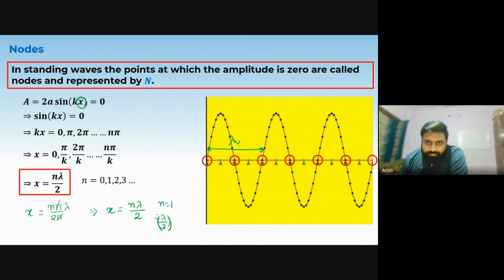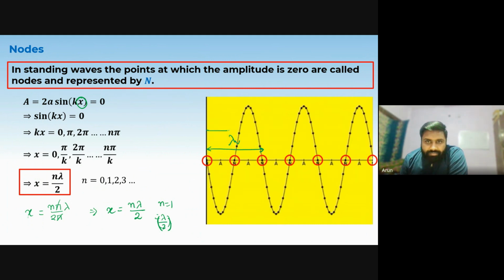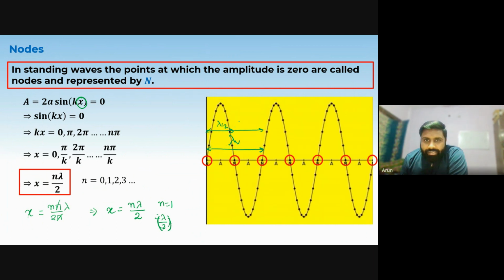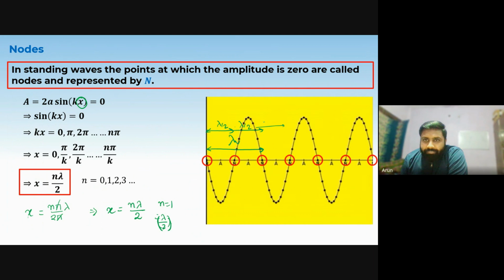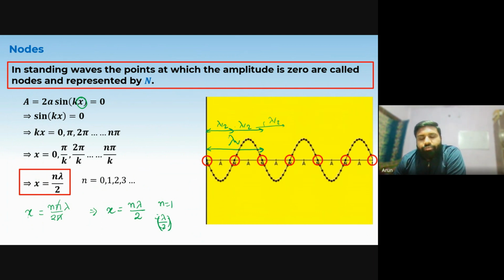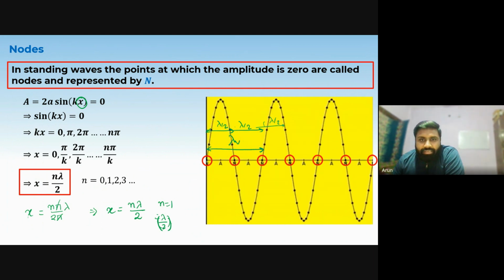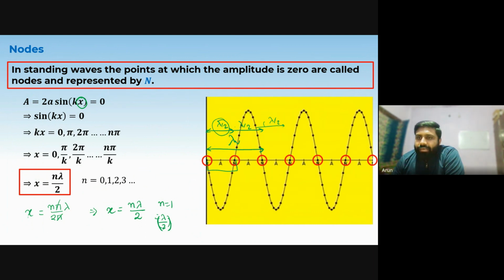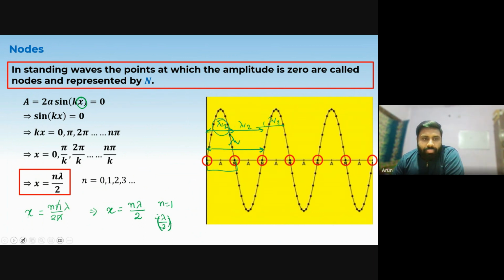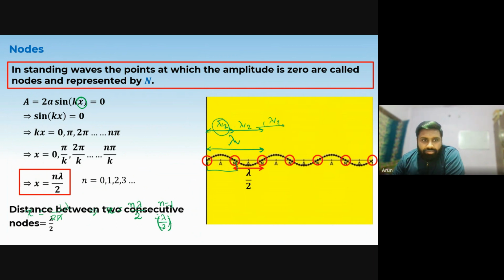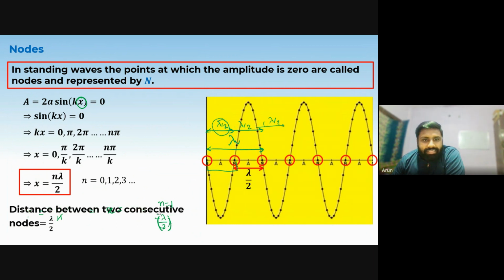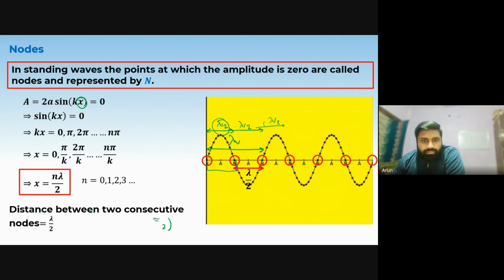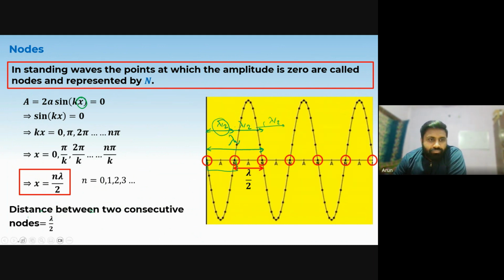The next node is again at lambda by 2, again at lambda by 2. So between any two nodes, there will be a path difference of lambda by 2. So the distance between two consecutive nodes is lambda by 2.